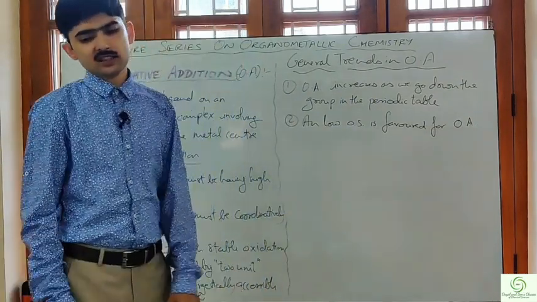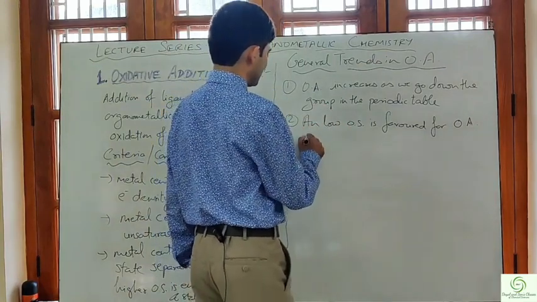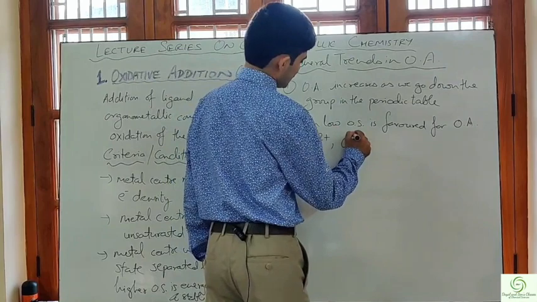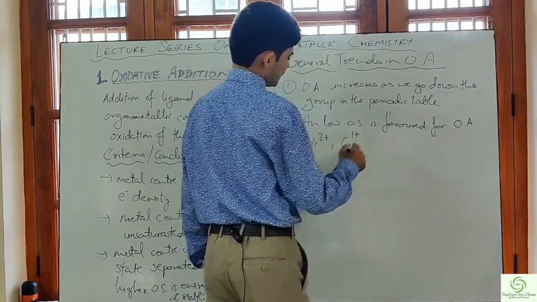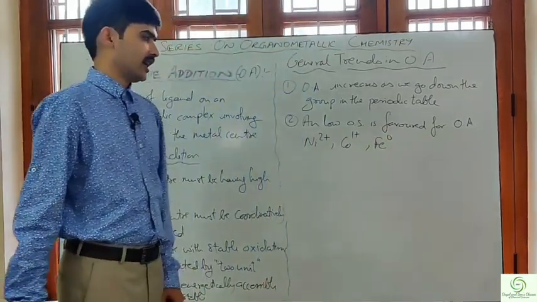This means if we have isoelectronic species, let's say Ni 2+, Co 1+, and iron in the 0 oxidation state, Fe 0.